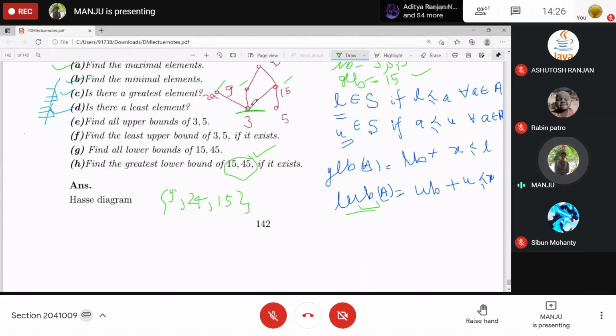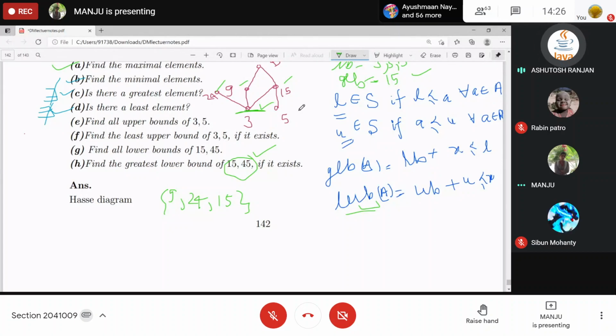Greatest lower bound? Ma'am, 3 only. Right. Upper bound? No upper bound. Why?